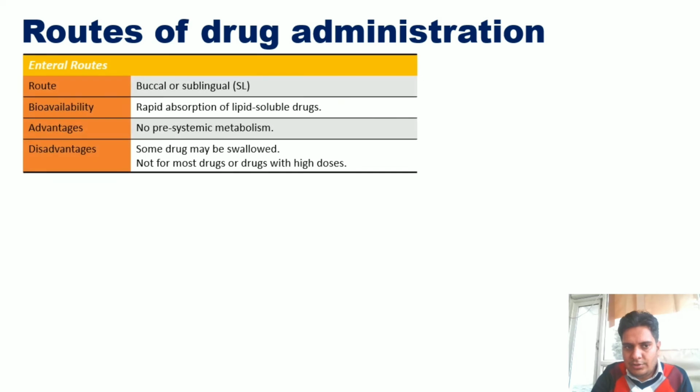The routes of drug administration. Now the next route of administration is the enteral route. It includes buccal or sublingual. It is meant for rapid absorption of lipid soluble drugs from the oral mucosal membrane. There is no pre-systemic metabolism; it avoids first pass metabolism. Some drugs may be swallowed, and that is the major disadvantage of this system. It is not for most drugs or drugs with high doses or molecular weight. So these are some of the disadvantages of this route of administration.